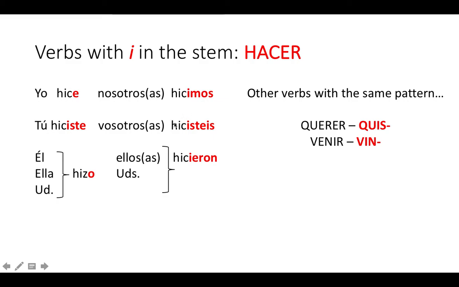It's like we omitted the letter itself. See? Now, some verbs that follow the same pattern as hacer are querer and venir. It would be quise, vine. So the stem of the verb changes from an E to an I, but the conjugation pattern that you see here continues on throughout the verbs.